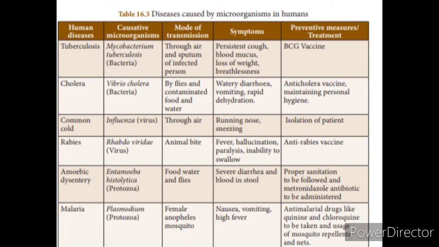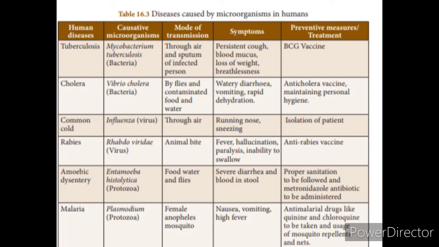The next disease is rabies. Rabies is caused by the virus Rhabdoviridae. It is transmitted through animal bites. The symptoms are fever and hallucination. Hallucination means the perception of having seen, heard, touched, tasted or smelled something that was not actually there.